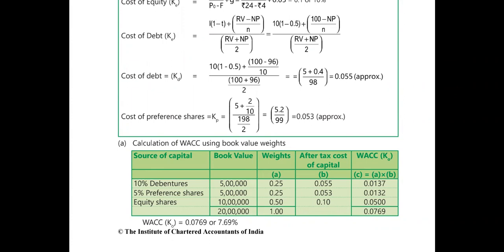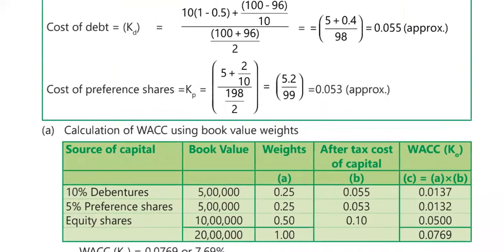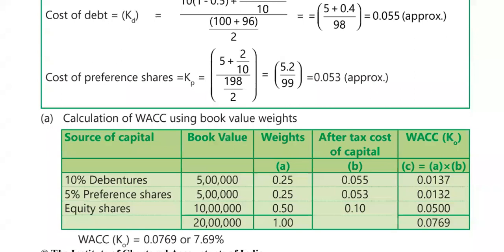Now weights, how do we find out weights? What I told you: individual source of capital divided by the total value of the share capital, right? See here, 5 lakh divided by 20 lakh. So the weight you will get is 0.25. Similarly, 5 lakh divided by 20 lakh, 0.25. 10 lakh divided by 20 lakh, you will get 0.50. When you total this, it should be 1.